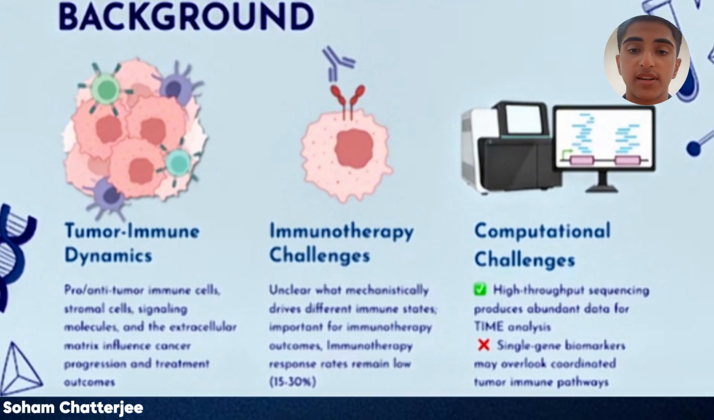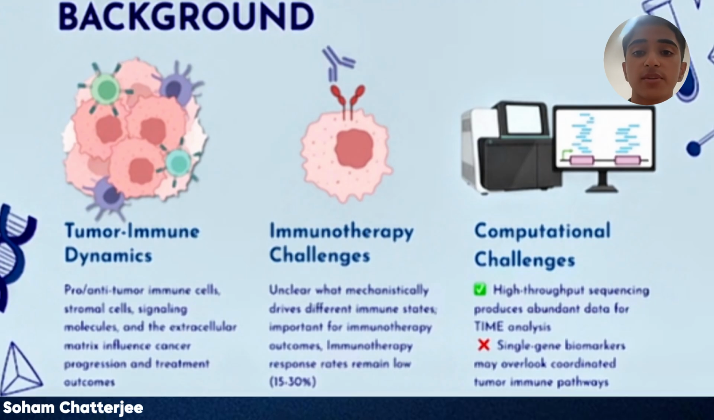Other tumor components like the extracellular matrix, layer proteins, and other molecules around the tumor can physically restrict immune cells, and signaling molecules can alter their behavior. The key idea is that these tumor immune interactions influence cancer progression and treatment outcomes, especially in immunotherapy, which uses your immune system to fight cancer. For immunotherapies to work properly, the patient's tumor must have the right conditions that enable the immune cells to actually target it. These factors collectively can be referred to as the patient's immune state.